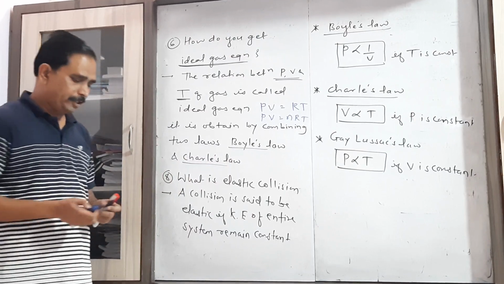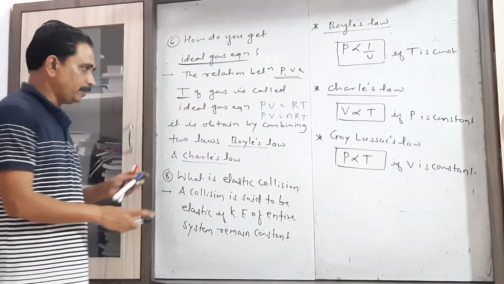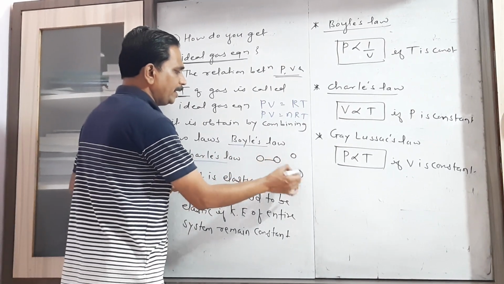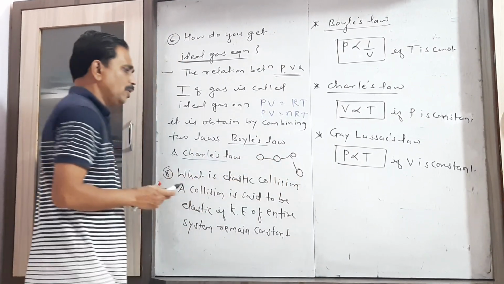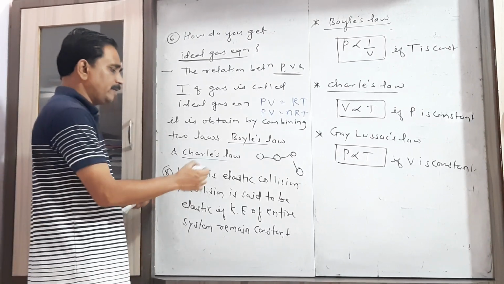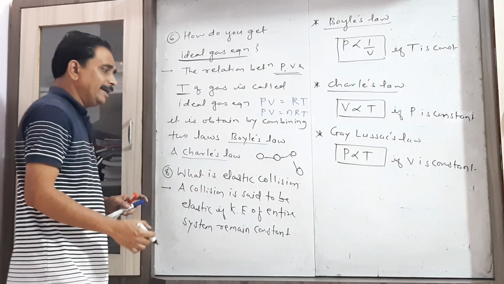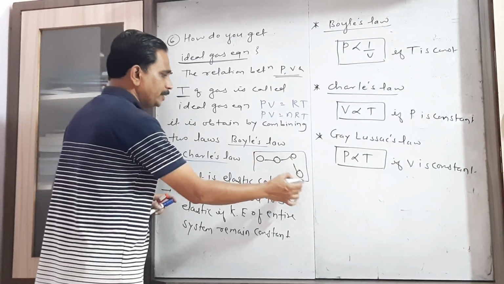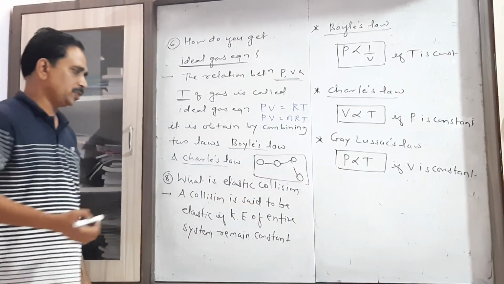Then when two molecules of the gas collide with each other, or when many gas molecules collide with each other, the collision between them is said to be elastic. All of you know that these gas molecules are always in a state of random motion.